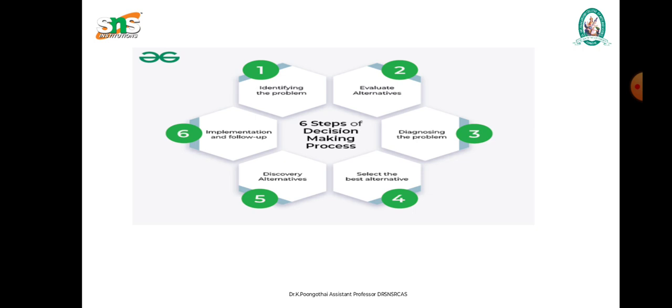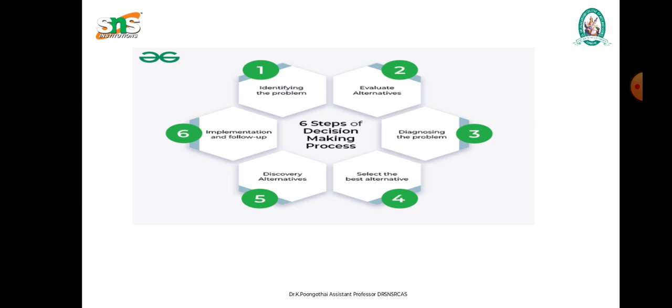Selection from among the alternatives. The process of finding alternative solutions is to make the best decision. A manager should identify the limiting factors, with clear recognition of factors, etc. Here we have three important things: the first one is experience, the second one is experimentation, and the third one is research and analysis. This will take part in the evaluation of alternatives.